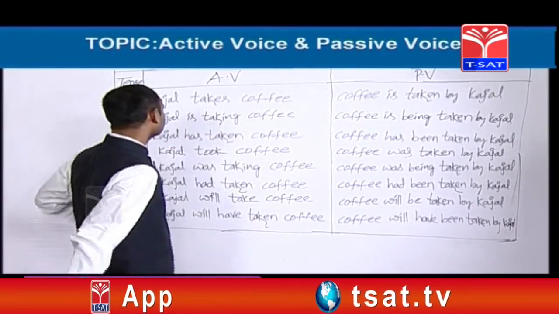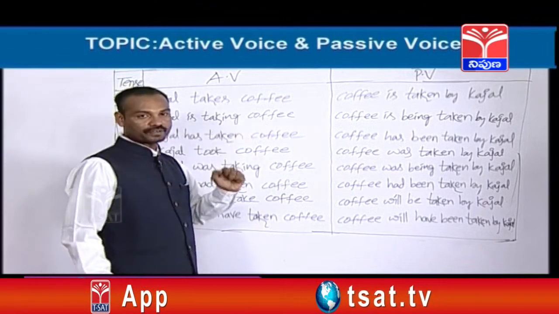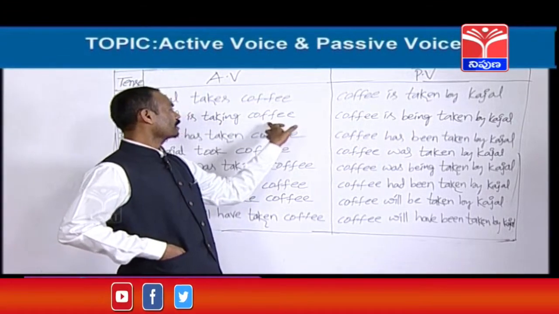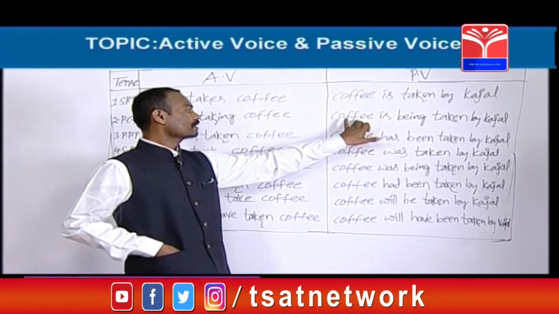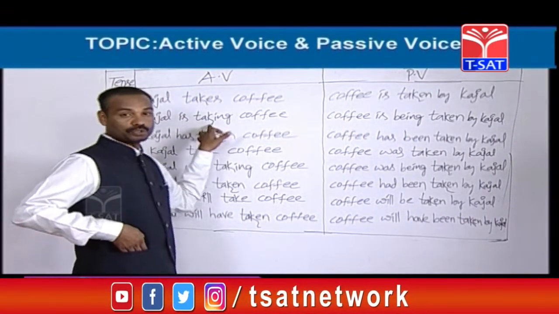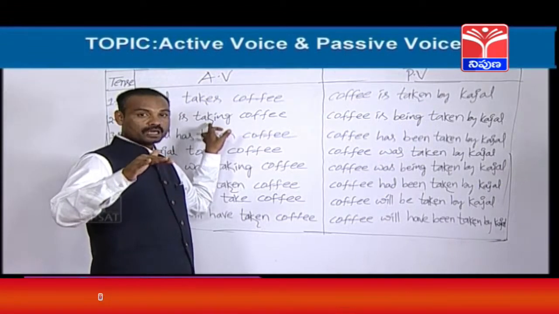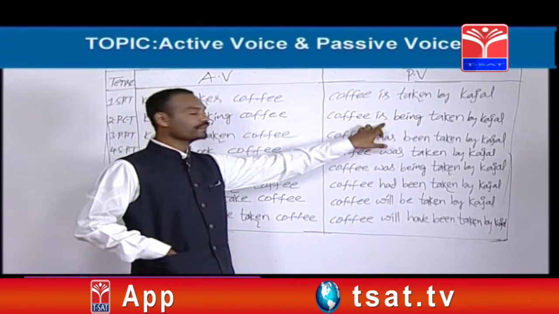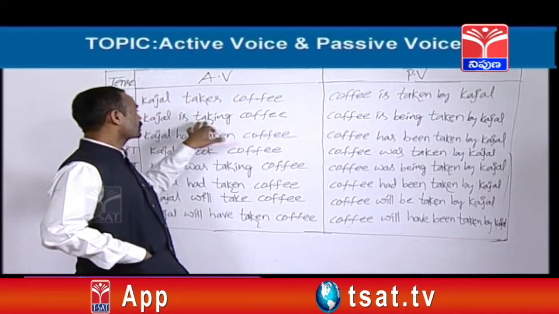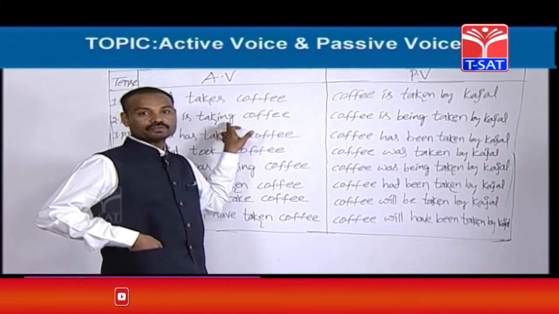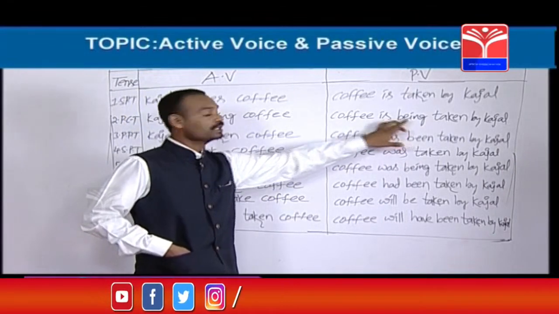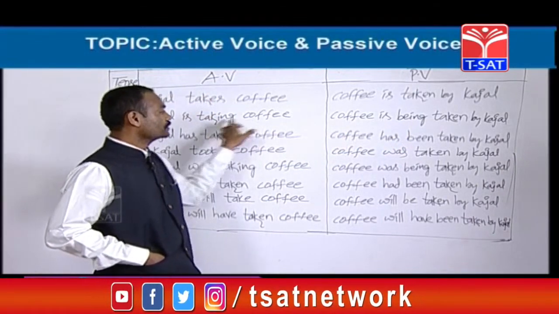Come on. Kajal is taking coffee. It's present continuous tense. So object, coffee. Next, coffee is singular. So I have told you sometimes helping verbs are given in the active voice only. See, helping verb is there. You can take coffee is. Okay. Next, ing form is there in the active voice. Whenever you find out ing form in the active voice, you should write being in the passive voice. Next, verb should be changed.